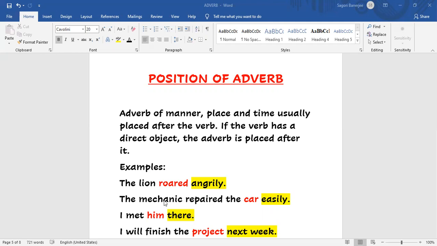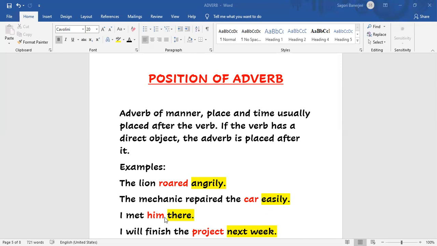Consider the second sentence: the mechanic repaired the car easily. Here you see, repaired is the verb. But after repaired, there is a direct object, that is car. What I wrote in the second point: if the verb has a direct object, then the adverb will come after that direct object. So here, this adverb of manner has come after the direct object.